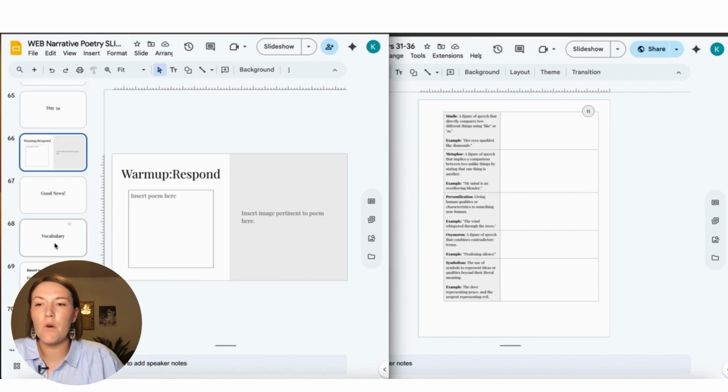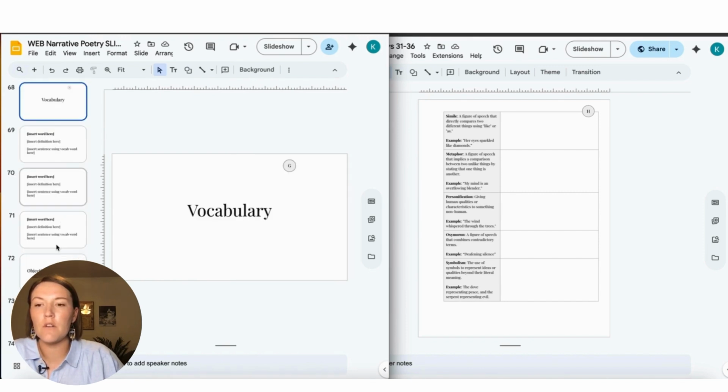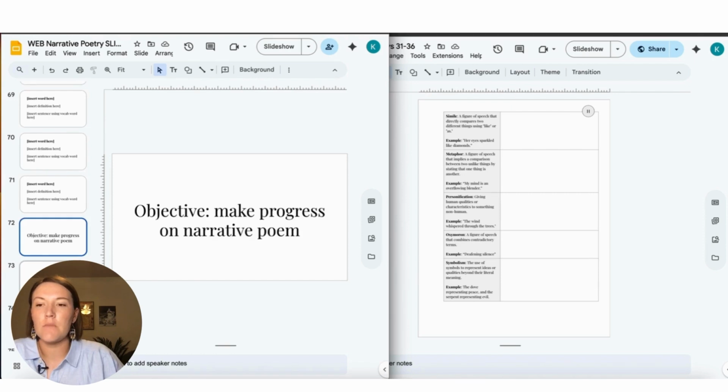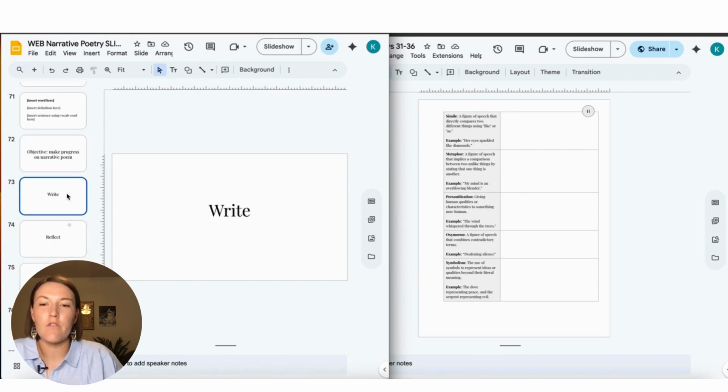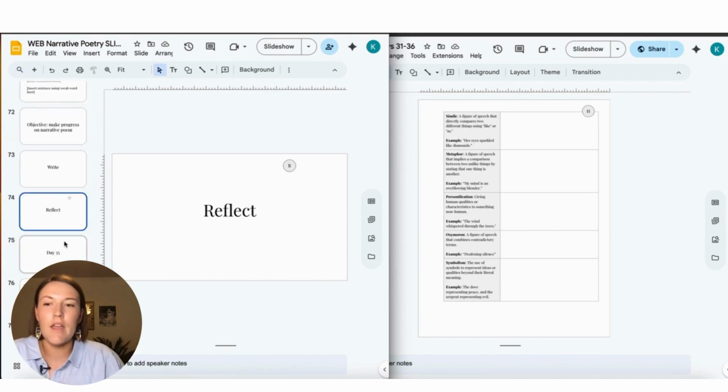And then on day 34, it's pretty much a repeat. They'll warm up to a poem. We'll do good news and 3 vocabulary words. And then the objective is to make progress. And then I'm going to have them write, and I'm going to put a timer on the board here for how much time they have left until we need to reflect. Then they're going to reflect, and I'm going to tell them to have a really good day.